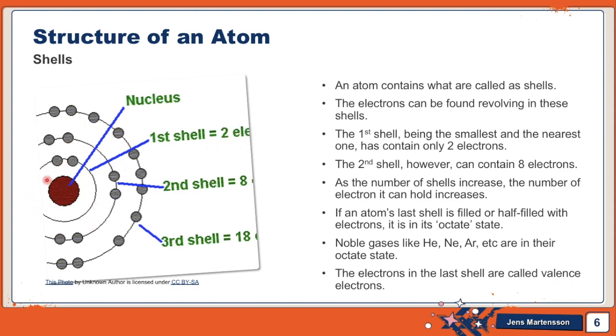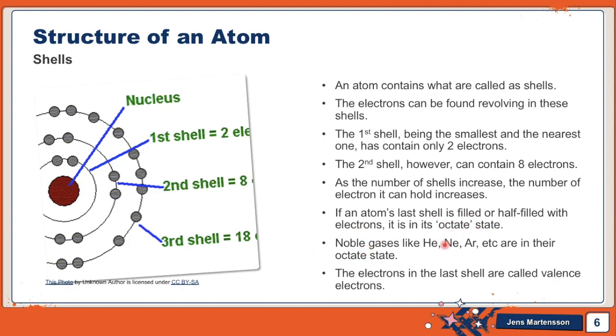Helium has 2 electrons, so it has only one shell, and its last shell is filled to its maximum capacity of 2, so it is in its octet state. Neon has 8 electrons, so its last shell is filled with 8 electrons, and it is in its octet state.